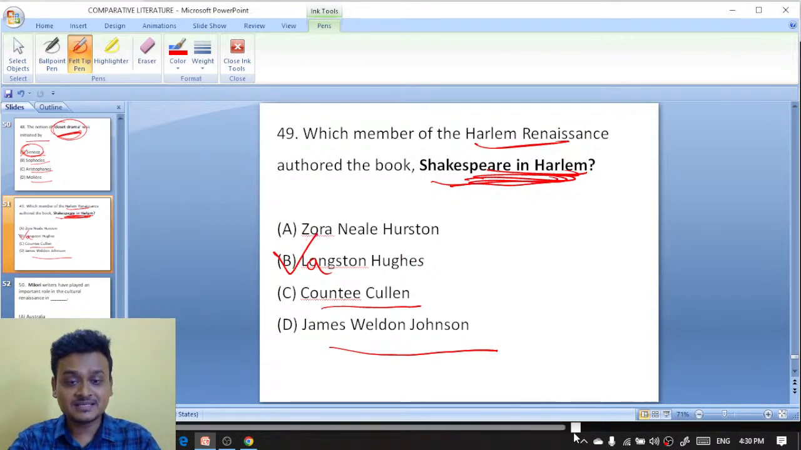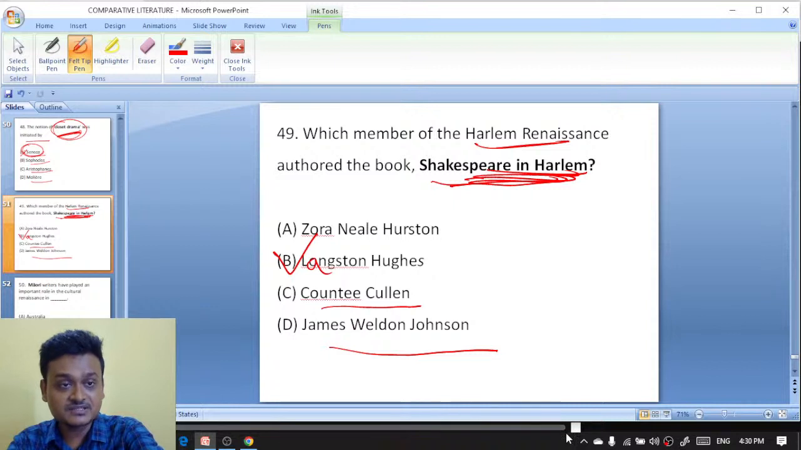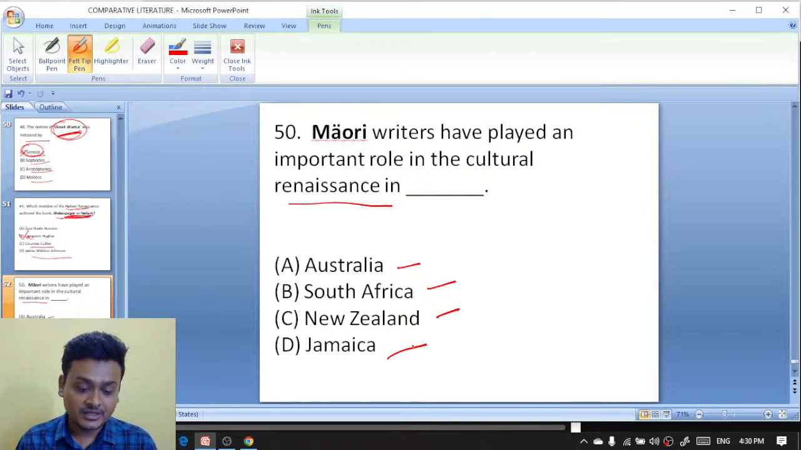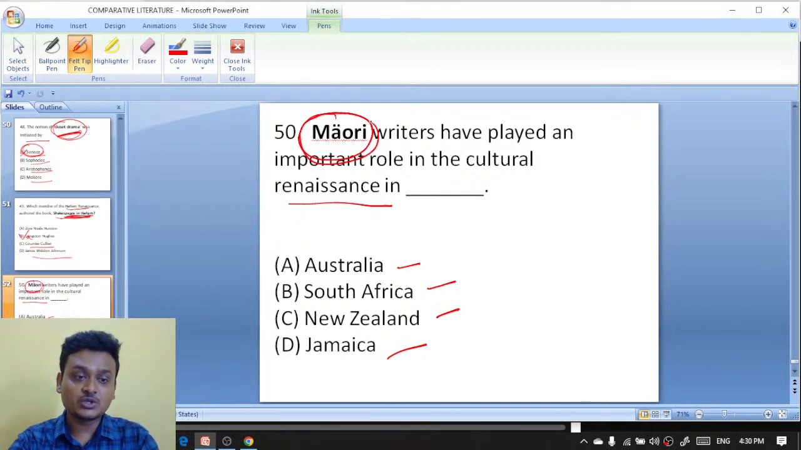And to wind up the session, today's last question is question number 50. Maori writers have played an important role in the cultural renaissance in Australia, South Africa, New Zealand, or Jamaica. So Maori writers have played an important role in New Zealand. Who were the Maori? The old inhabitants of New Zealand are known as Maori. So C is the answer, New Zealand. So these were all 50 questions that I have discussed along with explanations in this video.